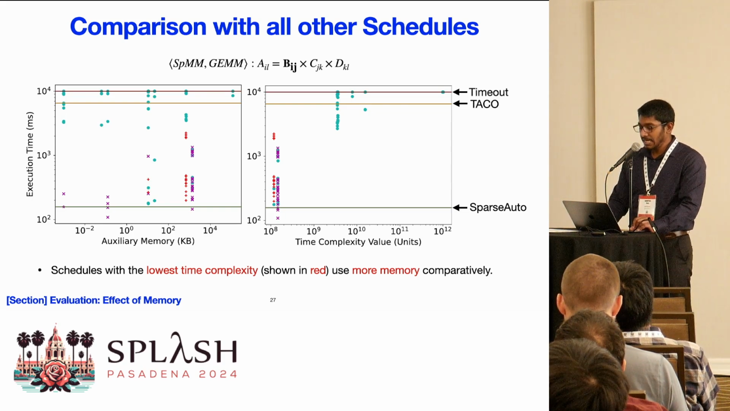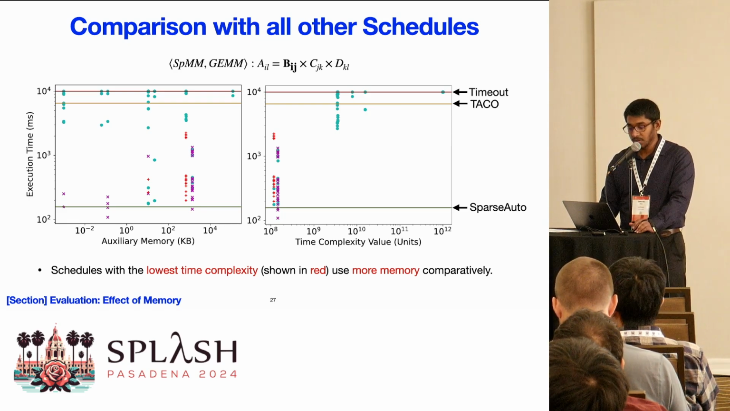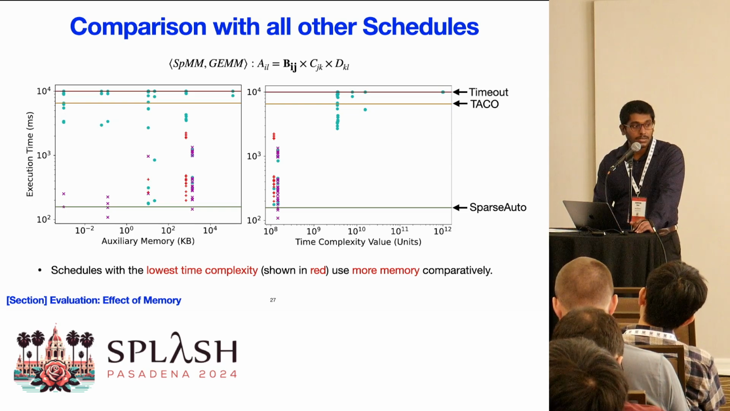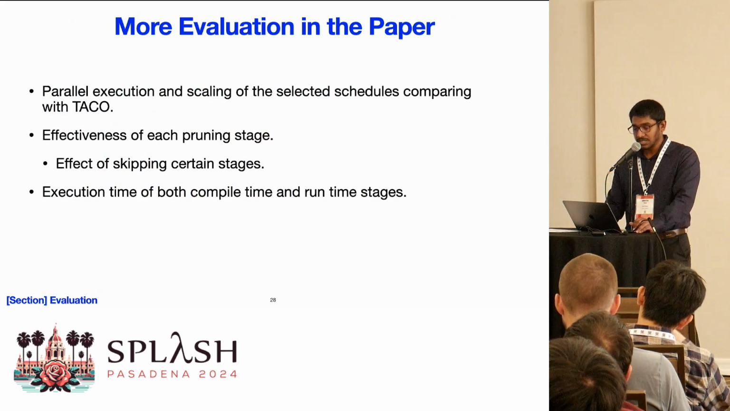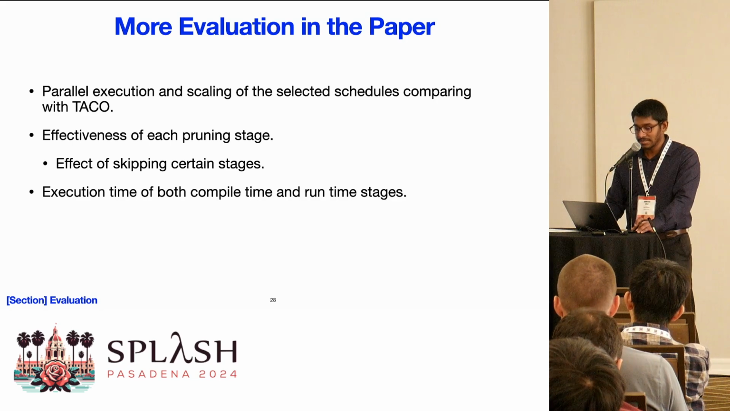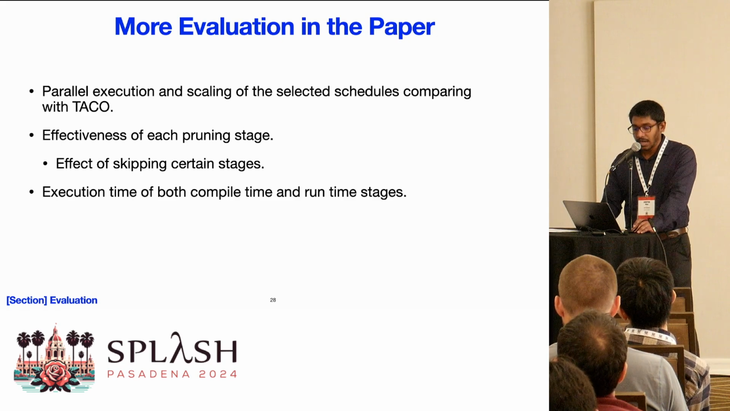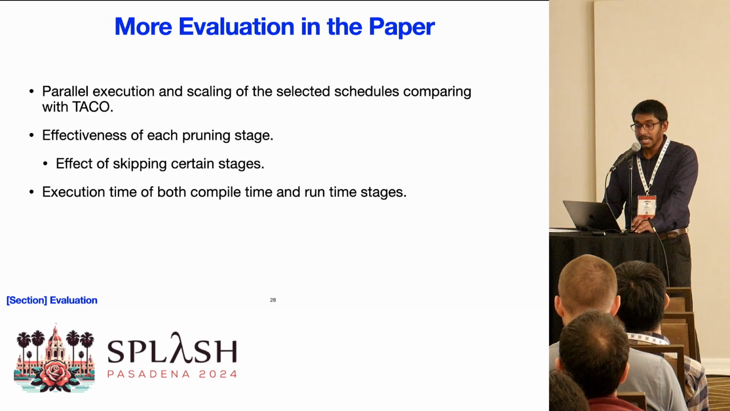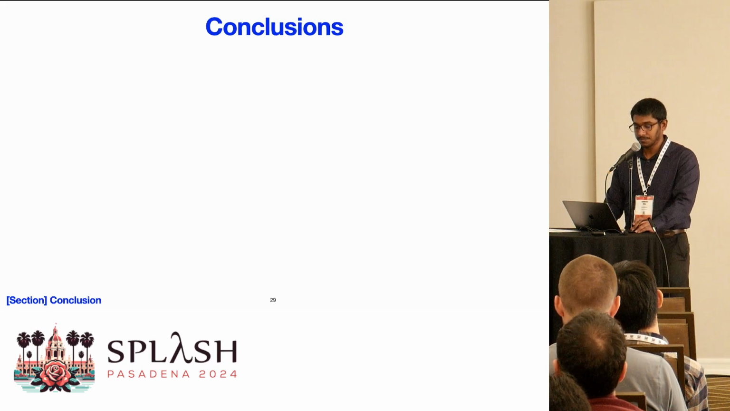We can see that they use a lot of auxiliary memory and do poorly compared to the top few best performing schedules. Details on the effectiveness of the pruning stages, details about parallel execution and scaling, the effect of skipping certain stages, and how long each stage takes to execute can be found in our paper.